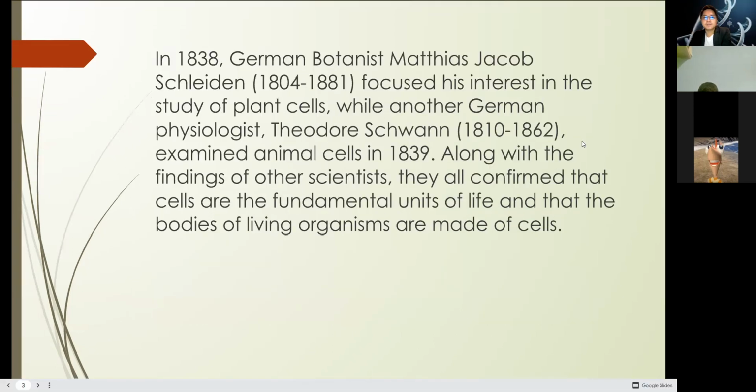In 1838, a German botanist, Matthias Jacob Schleiden, focused his interest on the study of plant cells. While another German physiologist, Theodor Schwann, examined animal cells. Schleiden is in plant cells, botany, and Theodor Schwann is in animal cells. Along with the findings of other scientists, they all confirmed that cells are the fundamental units of life and that the bodies of living organisms are made up of cells.